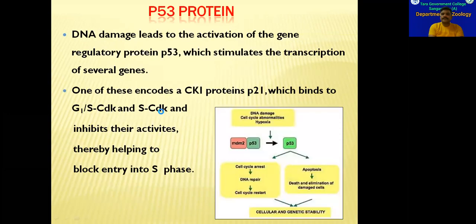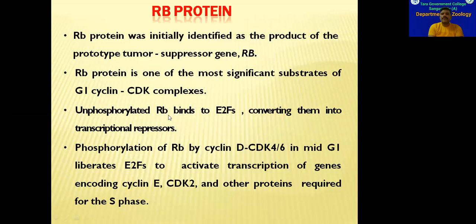So when this RB protein is unphosphorylated, it does not bind to a phosphate group. Then this RB will be attached to E2F. Elongation factors, as I have already told in the last class, are very, very important for protein synthesis. So these elongation factors, what elongation factors? Elongation factors required for the synthesis of cyclin D.